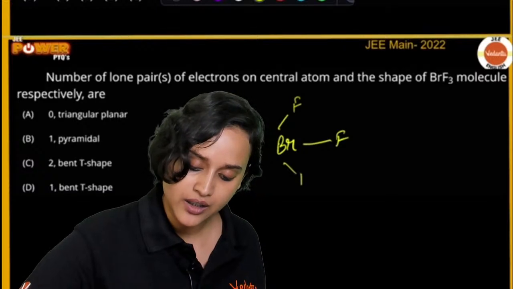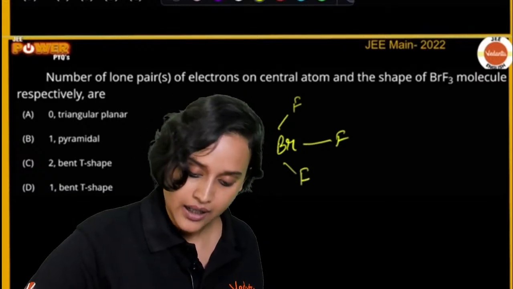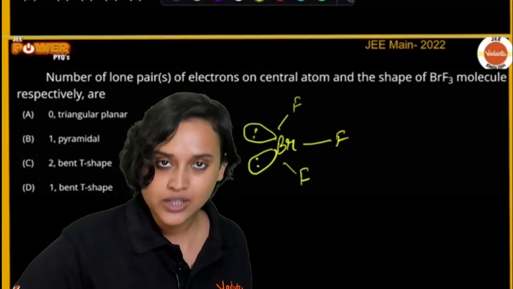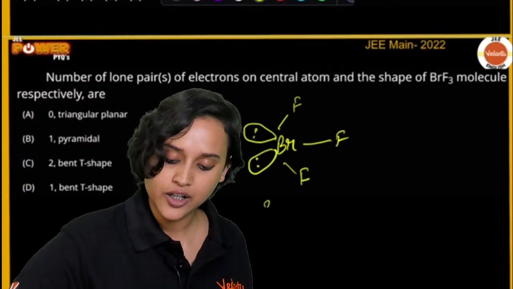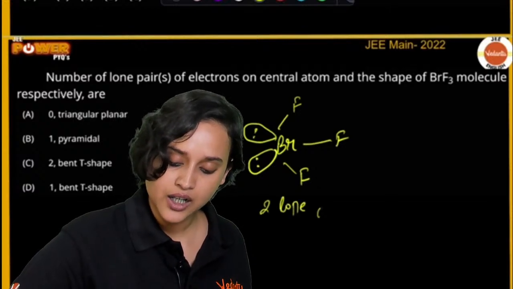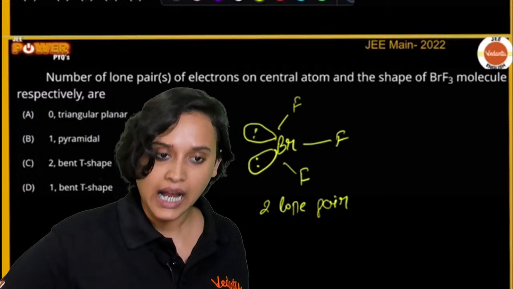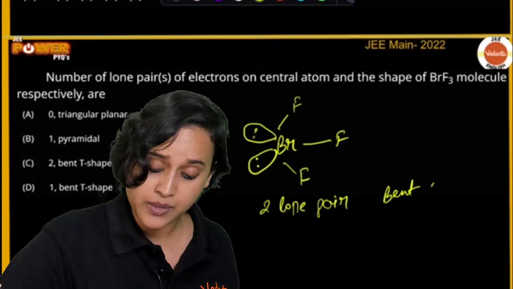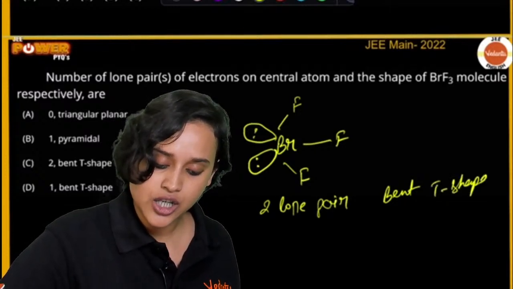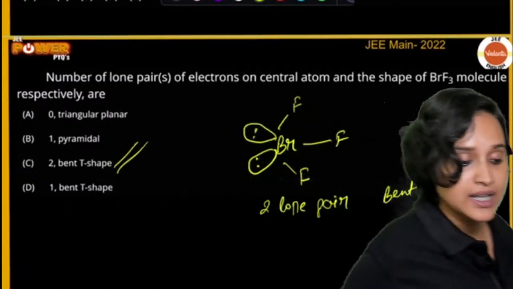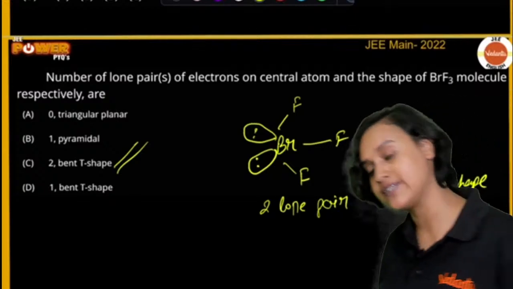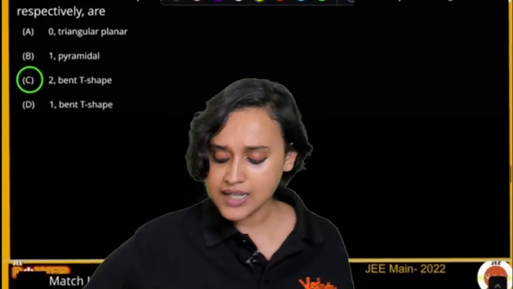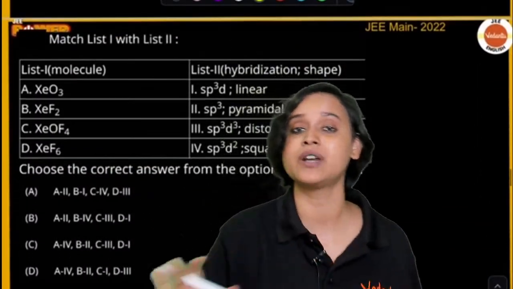One F here, one F here, and then right here you have two lone pairs. You have two lone pairs, and what is the shape? The shape is bent T shape. So we say that option C is our correct answer. Very good. Chalo. Last but not the least, everybody, let's just do this question and after that we are done